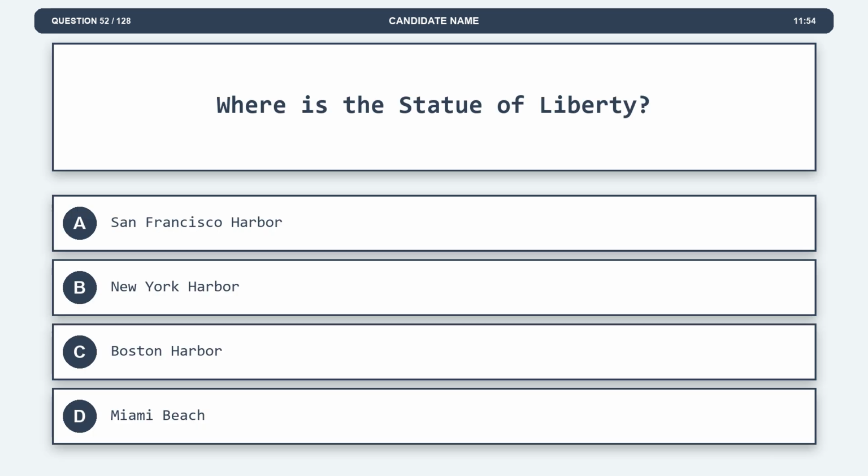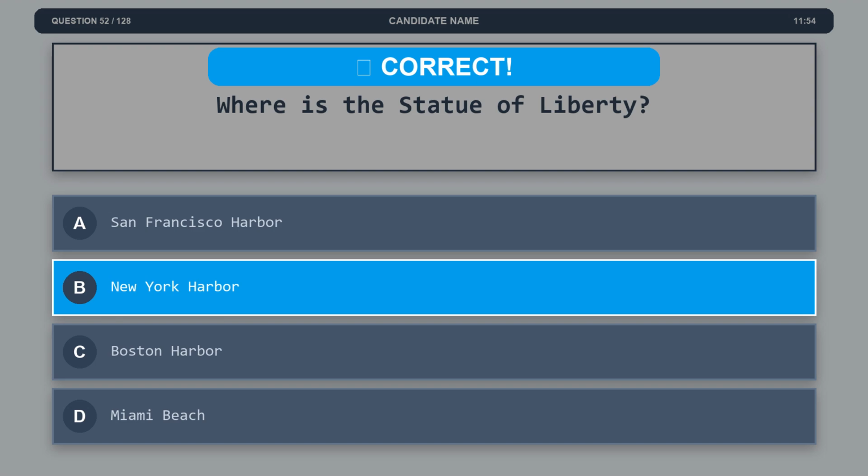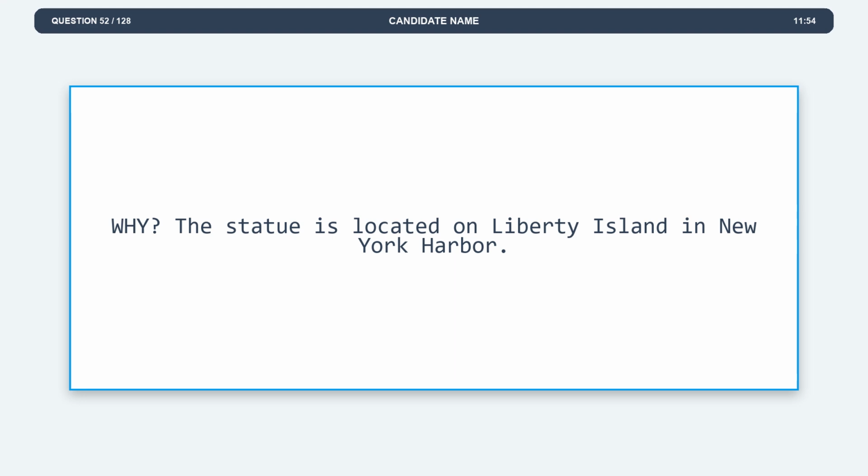Question 52. Where is the Statue of Liberty? Option A, San Francisco Harbor. Option B, New York Harbor. Option C, Boston Harbor. Option D, Miami Beach. The correct answer is option B, New York Harbor. Explanation. The statue is located on Liberty Island in New York Harbor.